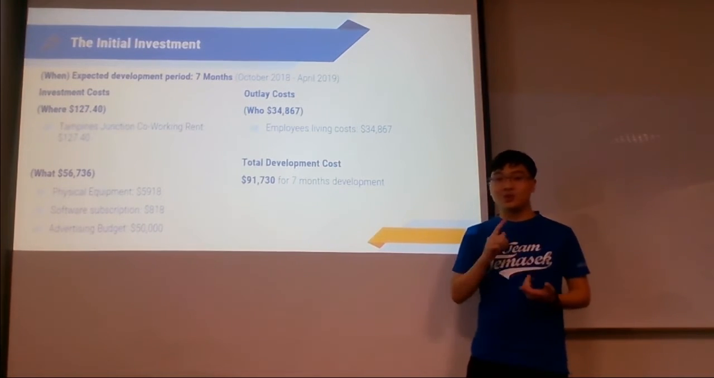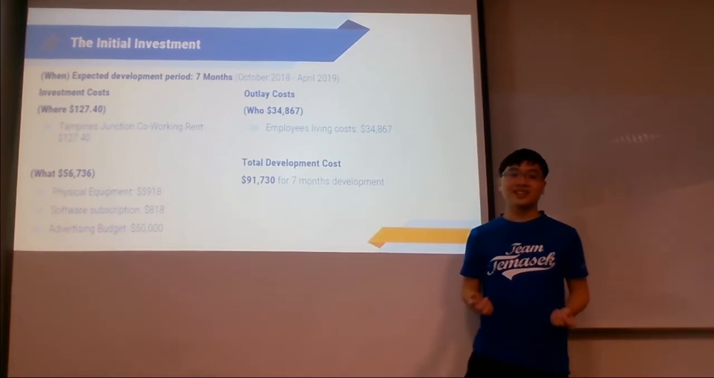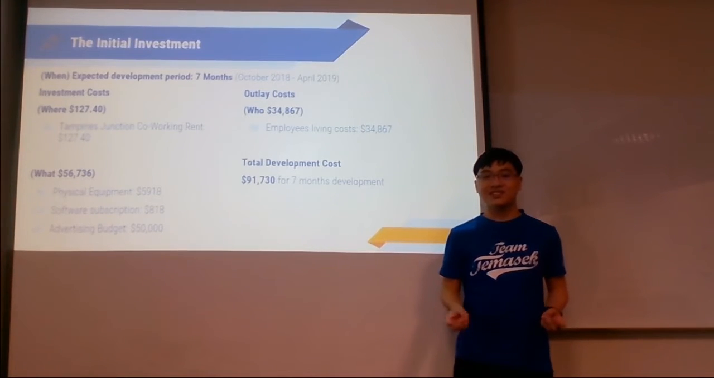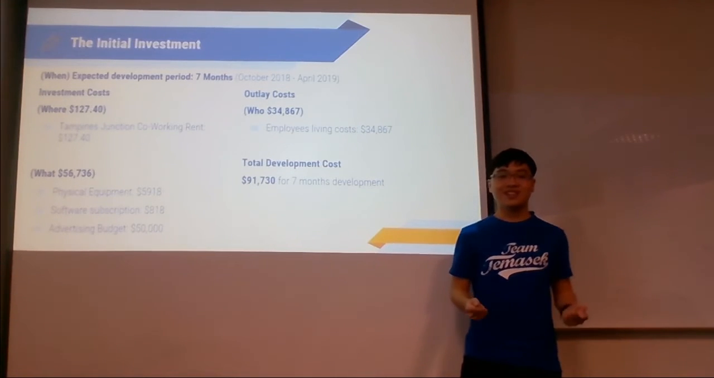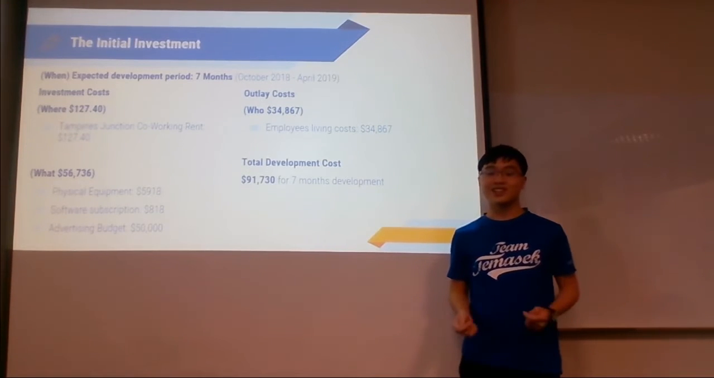Breaking down that amount into who, what, and where, the two biggest expenses are our manpower cost and marketing budget. As for our workplace, we'll be renting a common area at Tampines Junction, while we'll be purchasing laptops and mobile devices for our development and testing, as well as software subscriptions for development like Adobe Suite.